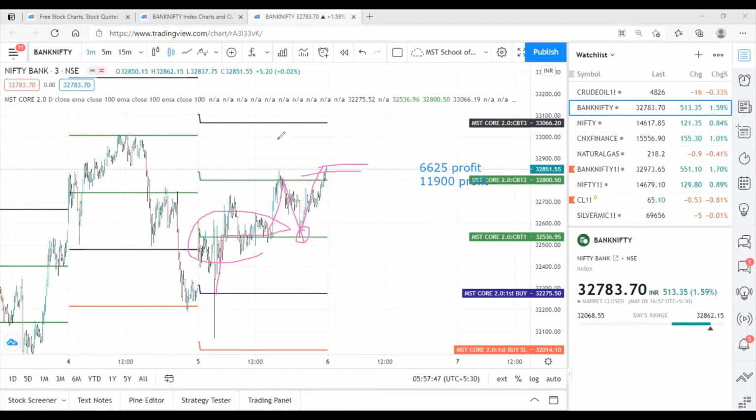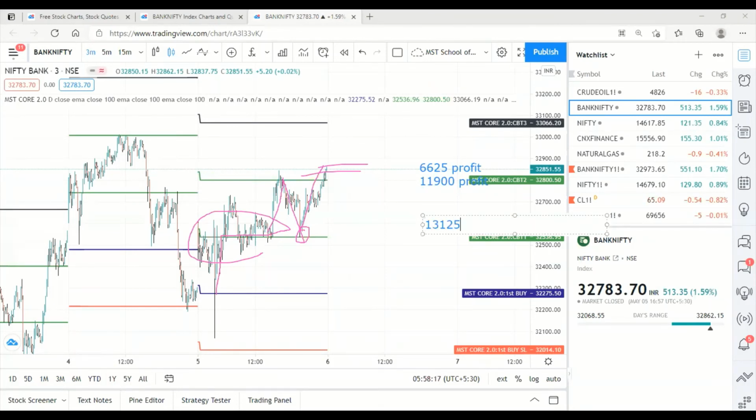So two targets mean how many points did we get yesterday? From 32,275 to 32,800, I am taking only the target price. That is 525 points you have got, which is equivalent to 13,125 rupees.